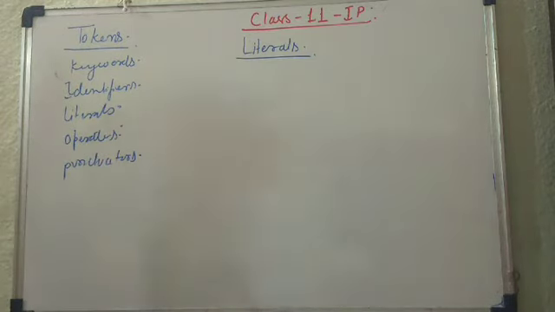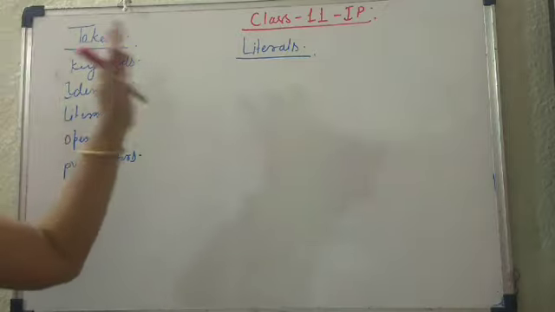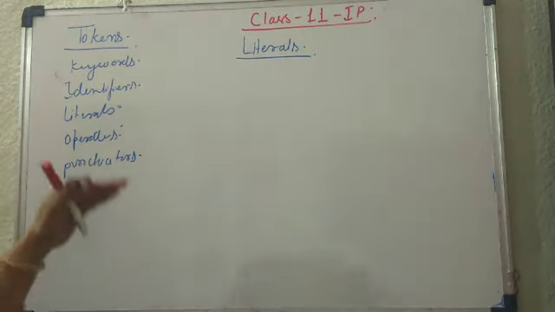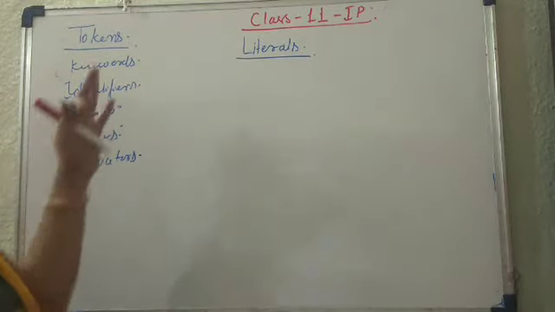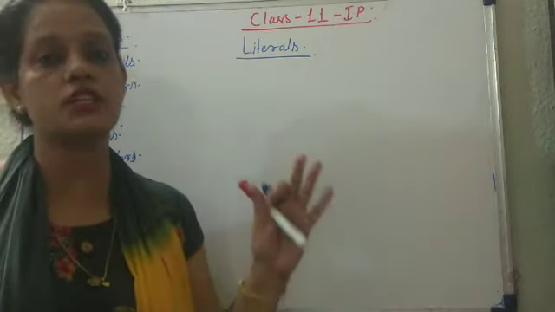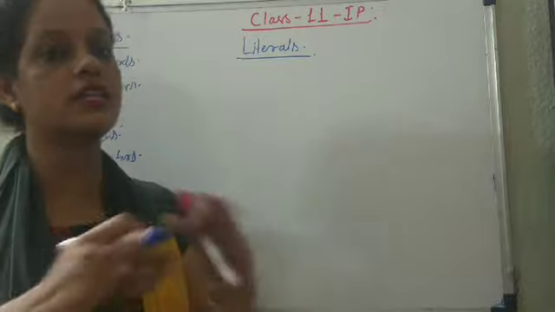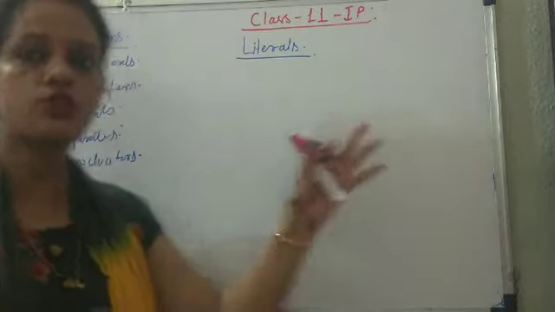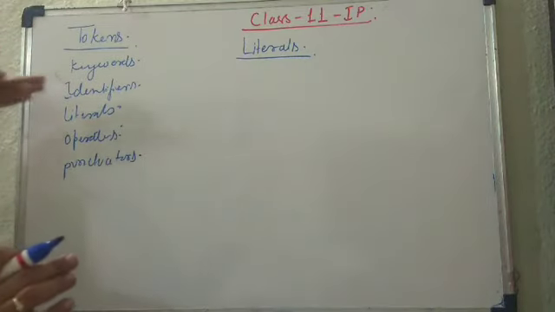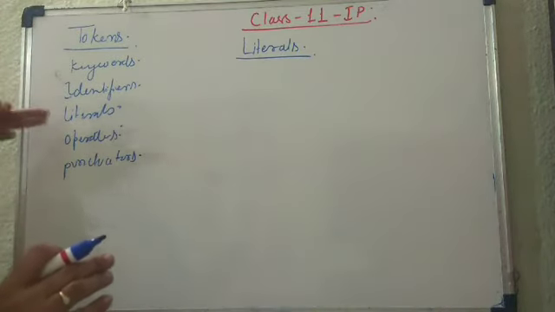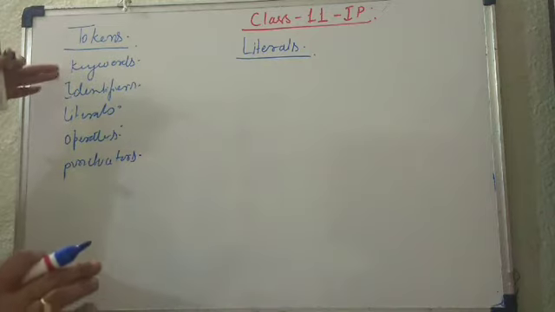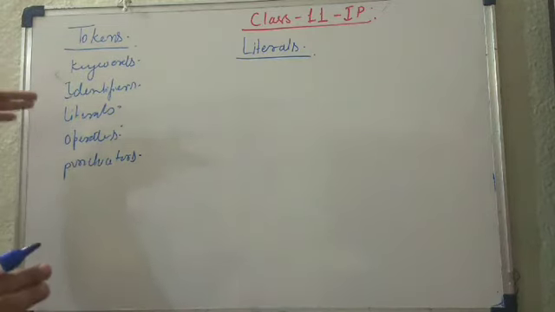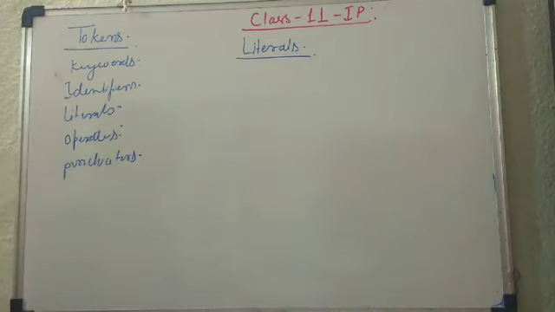Tokens are the individual words in the program statement. Any program of Python is a collection of statements, a collection of instructions. Each instruction you can consider as a sentence, and a sentence, as you know very well, is a collection of words. Those words come under either keywords, identifiers, literals, operators and punctuators. Keywords we have already covered, identifiers also, and now let us see what these literals are.